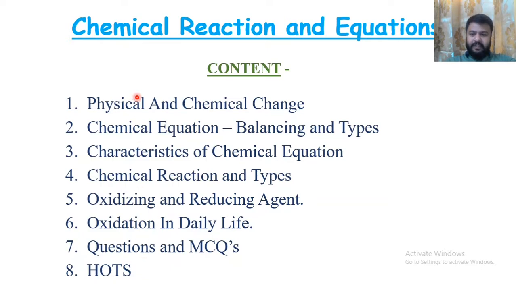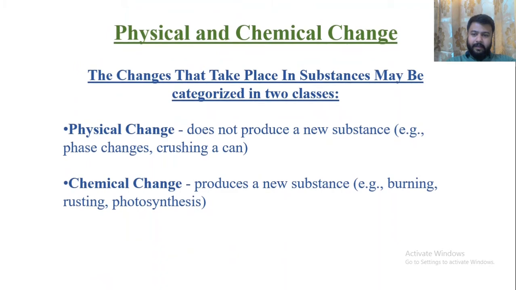In today's lecture, we will discuss the first two points, that is, physical and chemical change, and chemical equation, balancing and its types. Okay, so first of all, we have physical and chemical change. The changes that take place in a substance may be categorized into two classes.